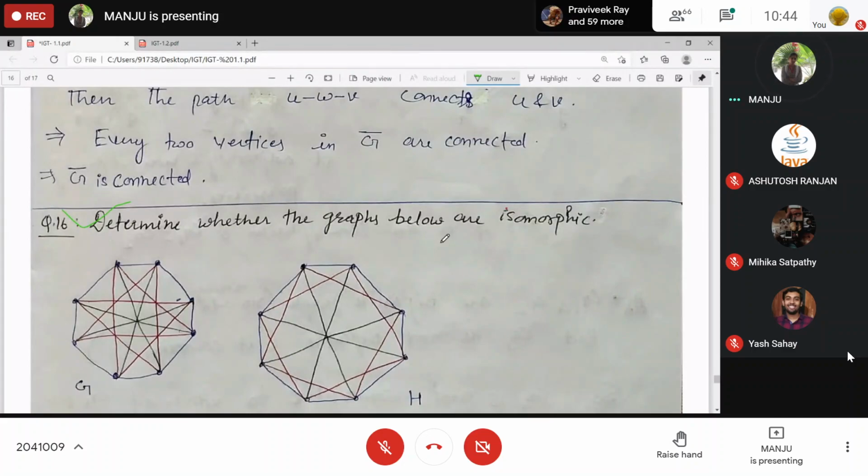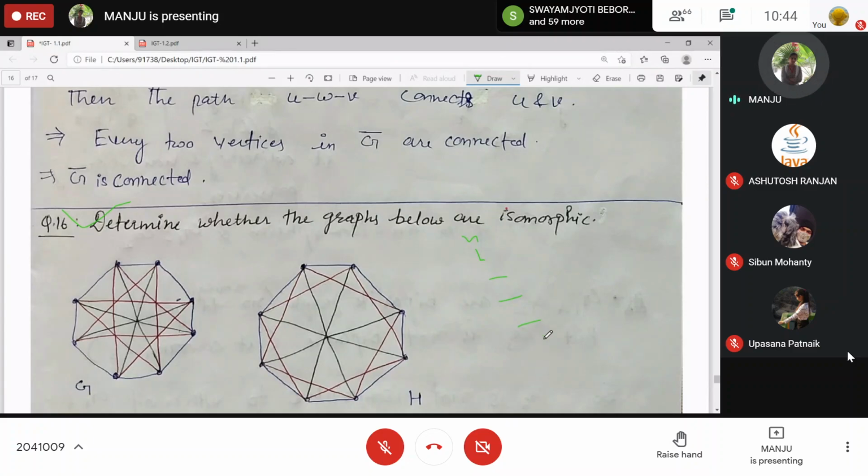Anybody? Check whether these graphs are isomorphic or not. Yes, ma'am, what do you say? Connectedness, the number of subgraphs, a particular subgraph, degree of every vertex, many properties you check.